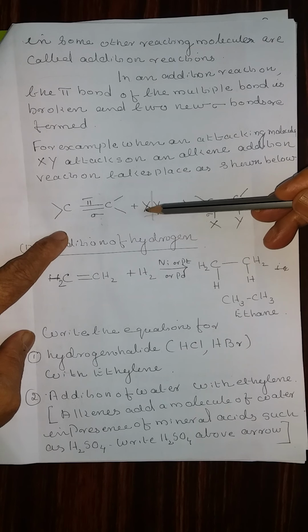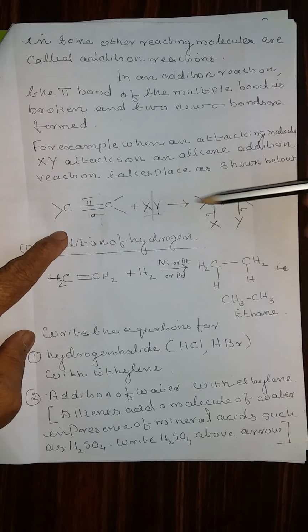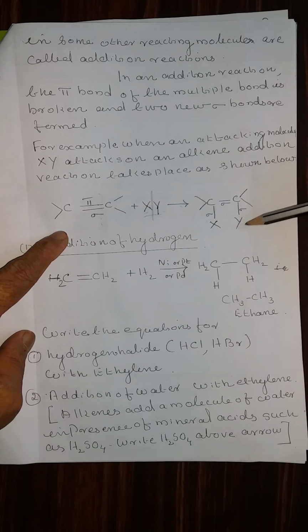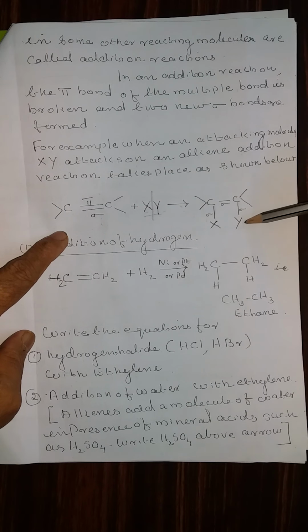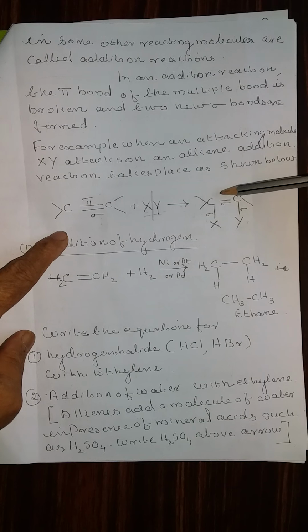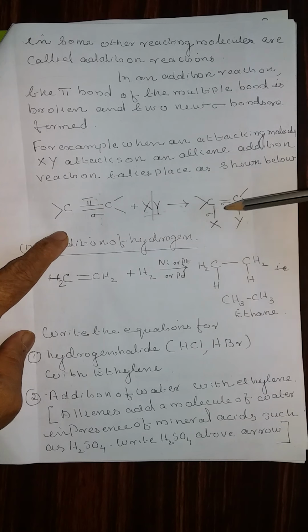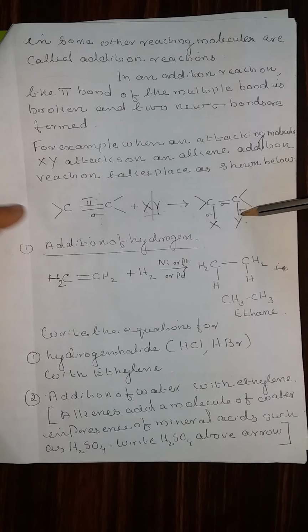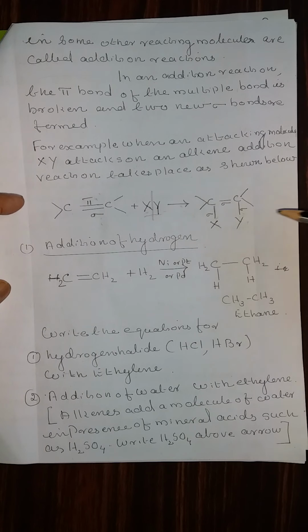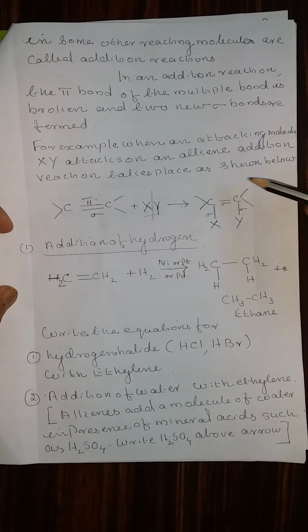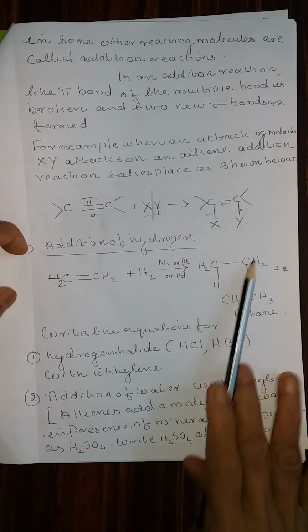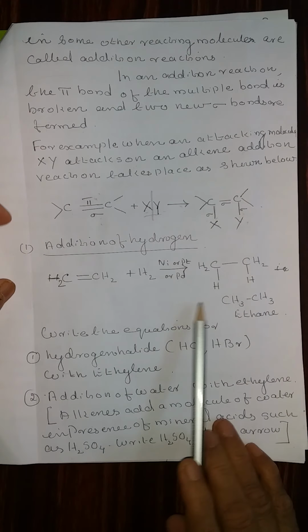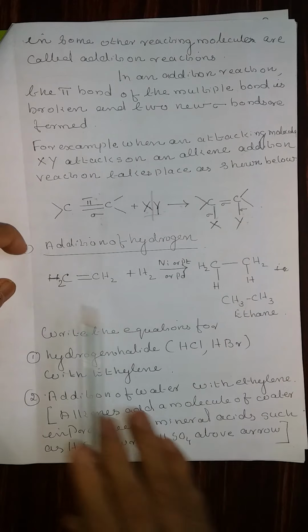XY will split into X and Y, and these two sigma bonds are occupied, one by the X and the other one by the Y. That means one pi bond is broken, and you get two sigma bonds. This is the real reaction that takes place in an addition reaction. Therefore, I am going to show one example. The rest of the properties you have to write the equation by yourself.